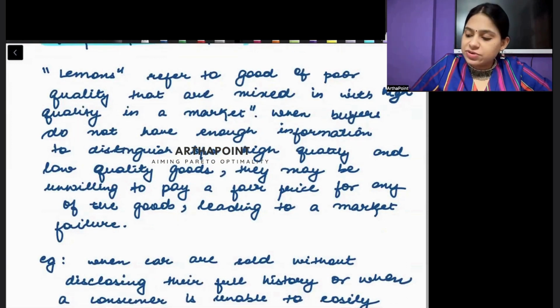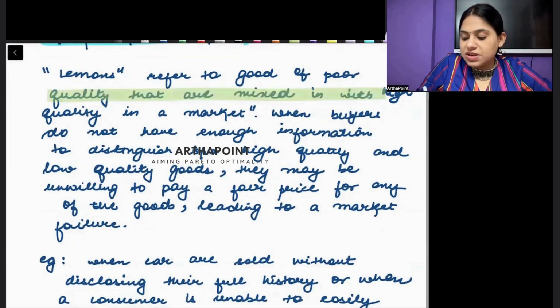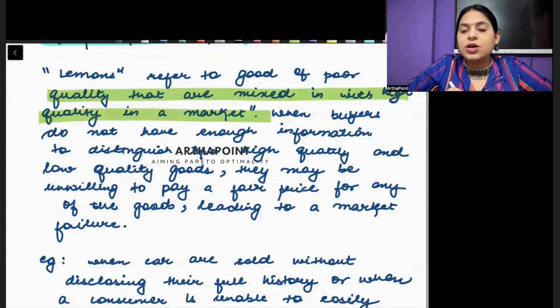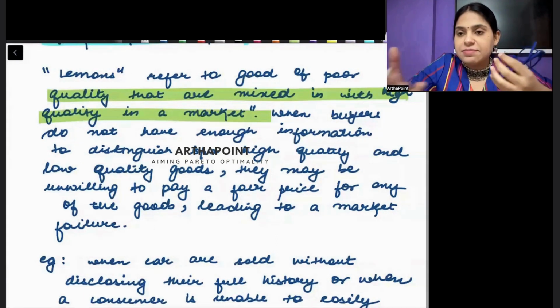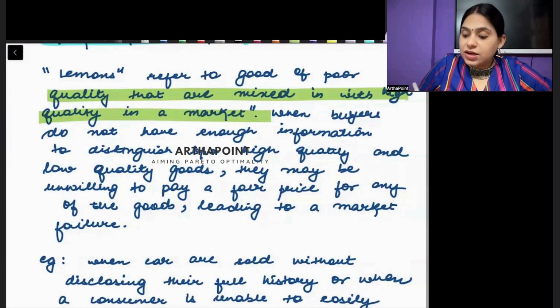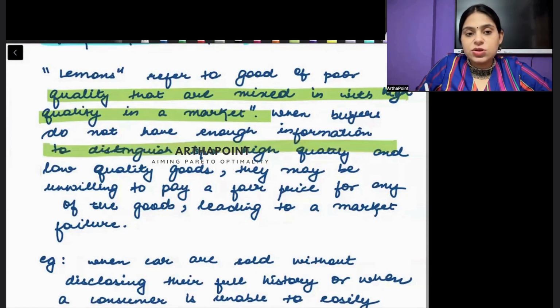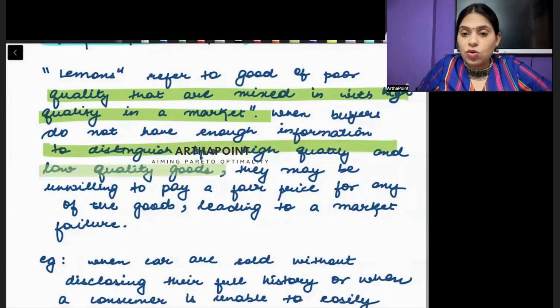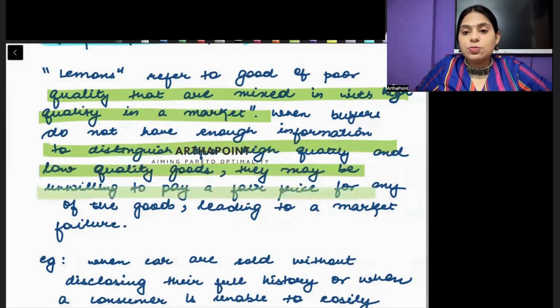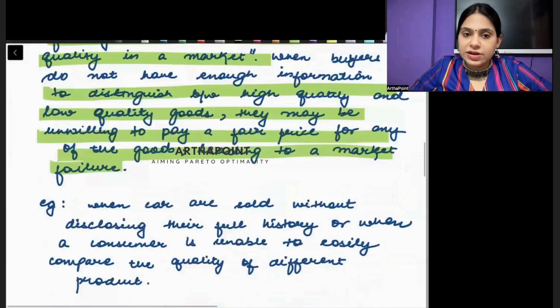So now I have written that lemon refers to goods of poor quality that are mixed with goods of high quality. तो अगर हम बुरी और अच्छी क्वालिटी के गुड्स को मिक्स करते हैं, if I mix the goods of good and poor quality together, then that is what results in lemon. When buyers do not have information to distinguish high quality goods from low quality goods, they may be unwilling to pay a fair price for the goods, leading to the problem of market failure.